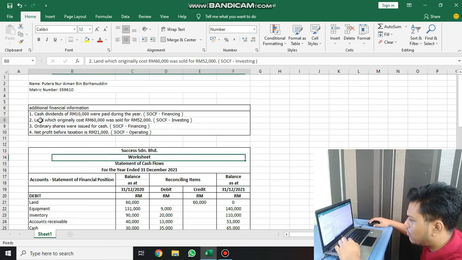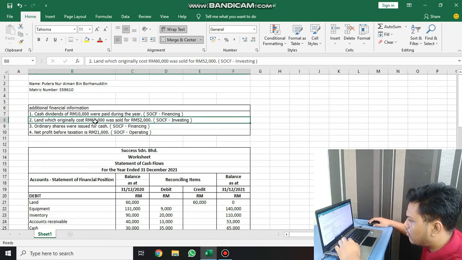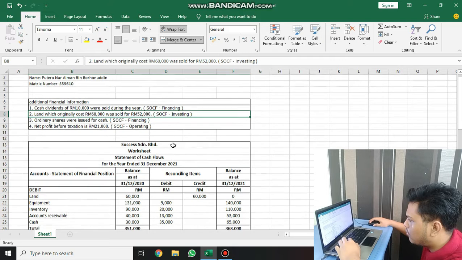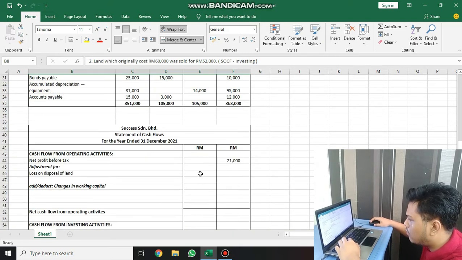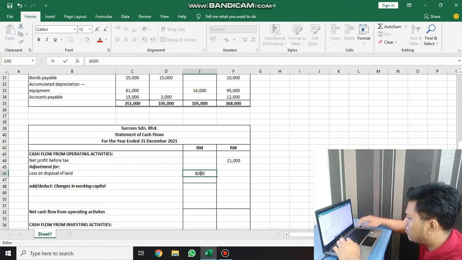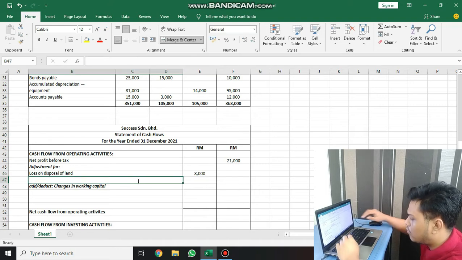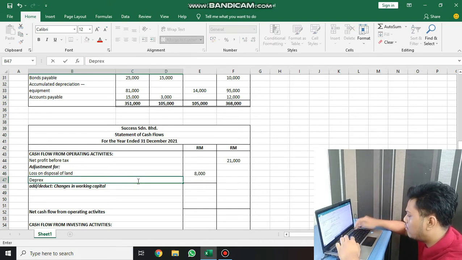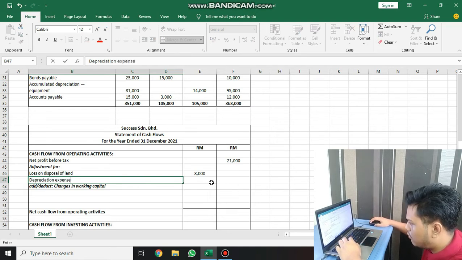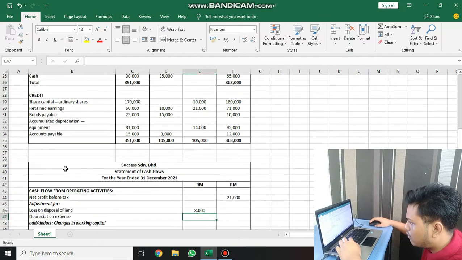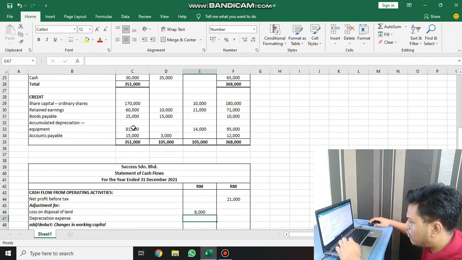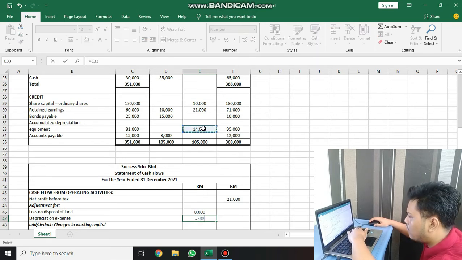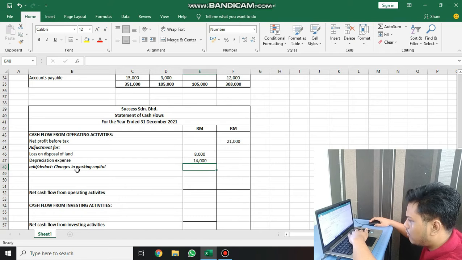This is because land originally cost 60,000 and we sold for only 52,000, so we lost 8,000. And then we have depreciation expense. We can get it from accumulated depreciation on the worksheet, where the ending balance increased, so add depreciation expense 14,000.